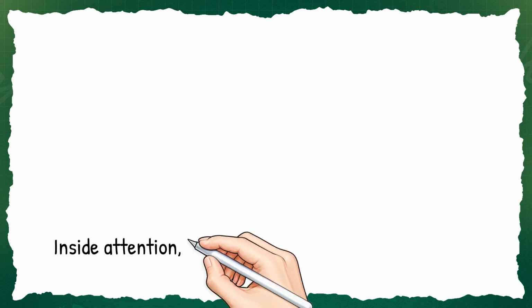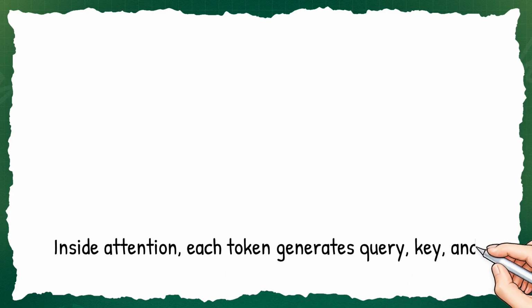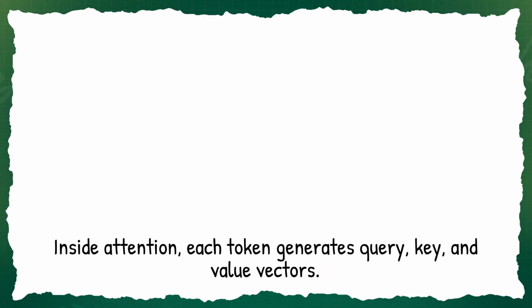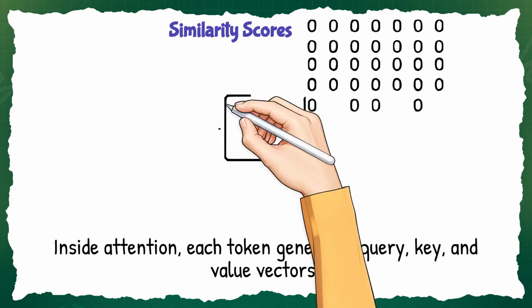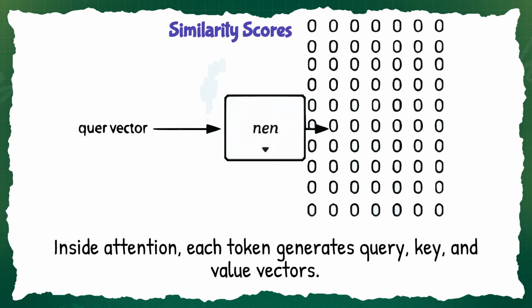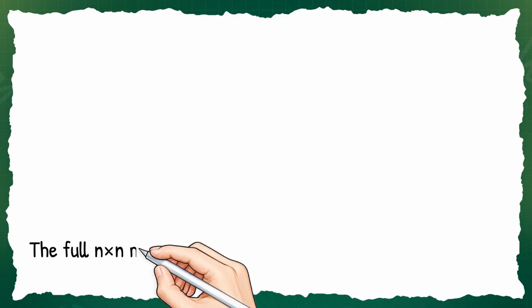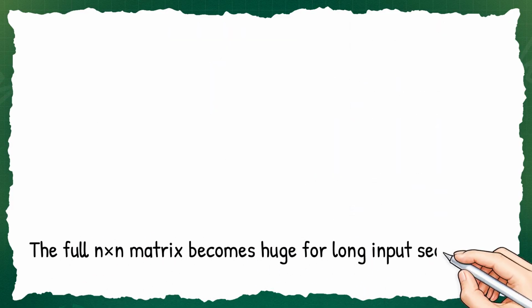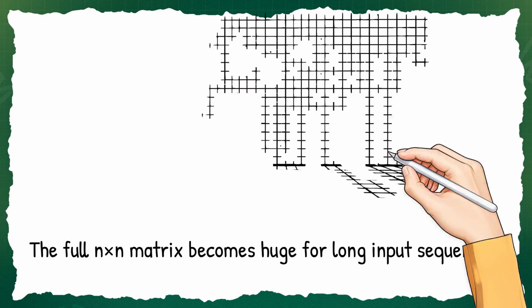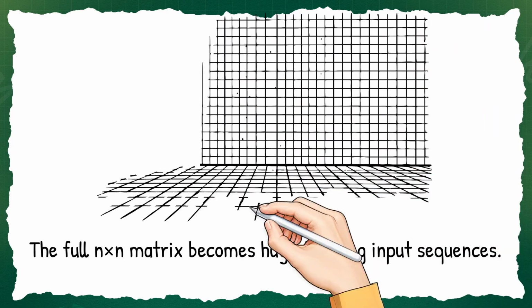What is being compared? Inside attention, each token generates a query vector, a key vector, and a value vector. Then it computes similarity scores between every query and every key. So you form a full matrix of size n times n. This matrix stores how strongly each token attends to every other token. That matrix alone becomes huge for long inputs.